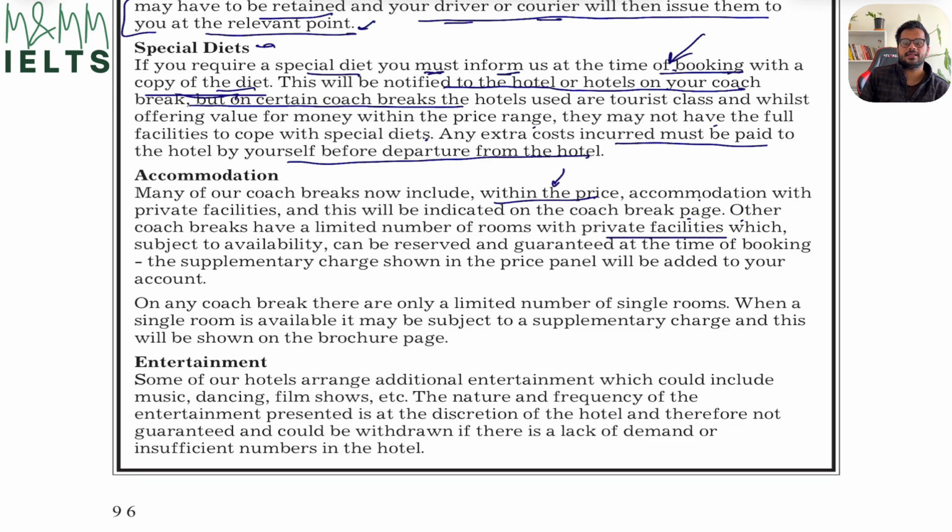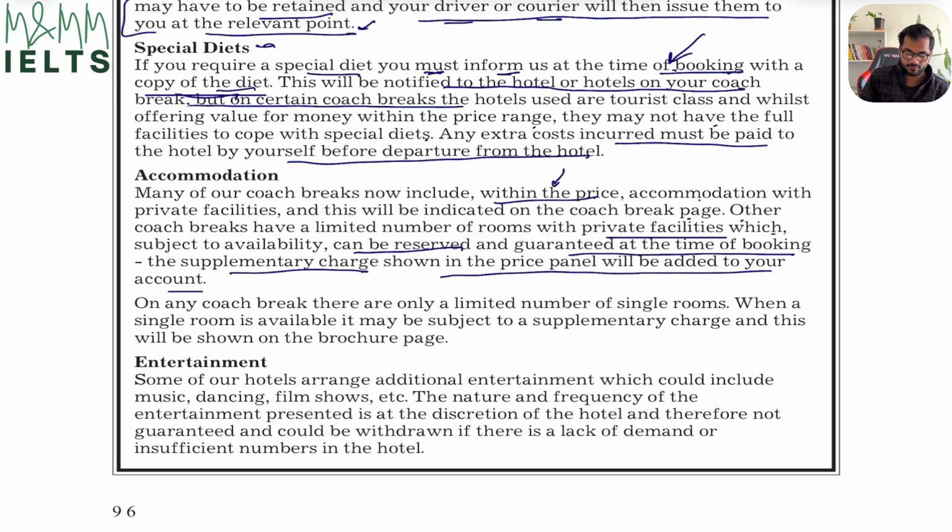Private facilities are basically referred to as bathrooms. So they are not shared ones, they are the rooms which have the private ones already fitted in, which subject to availability can be reserved and guaranteed at the time of booking. The supplementary charge, being additional charge shown in the price panel, will be added to your account.